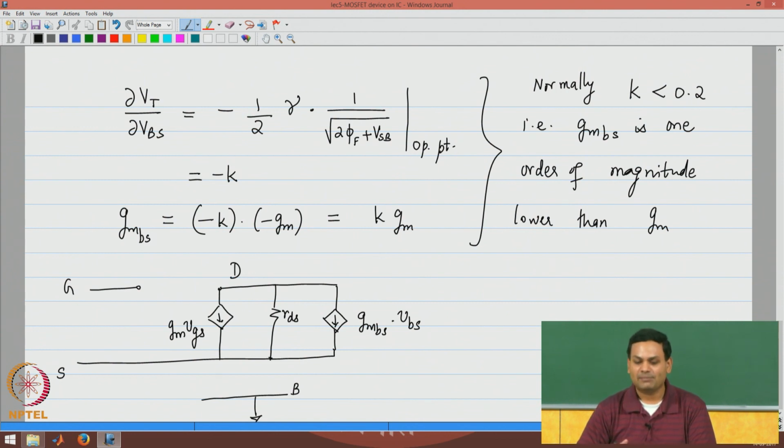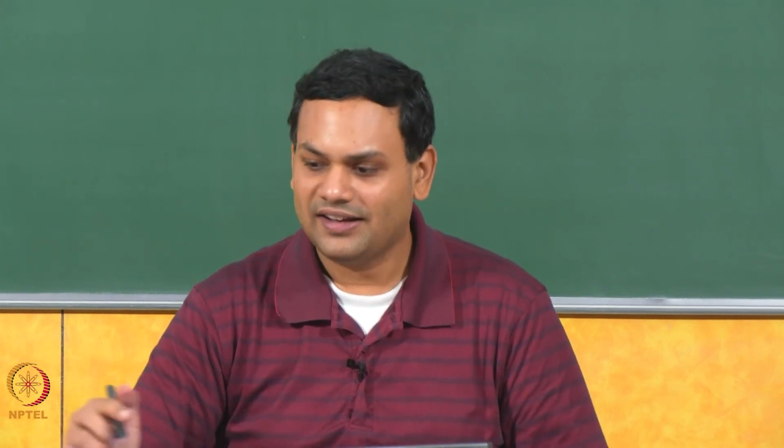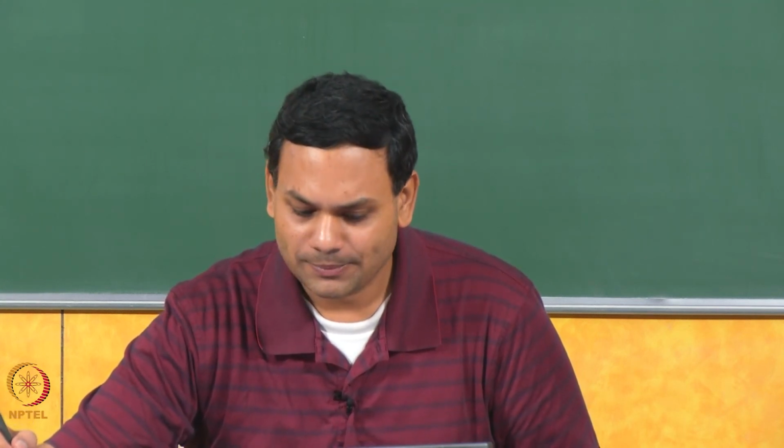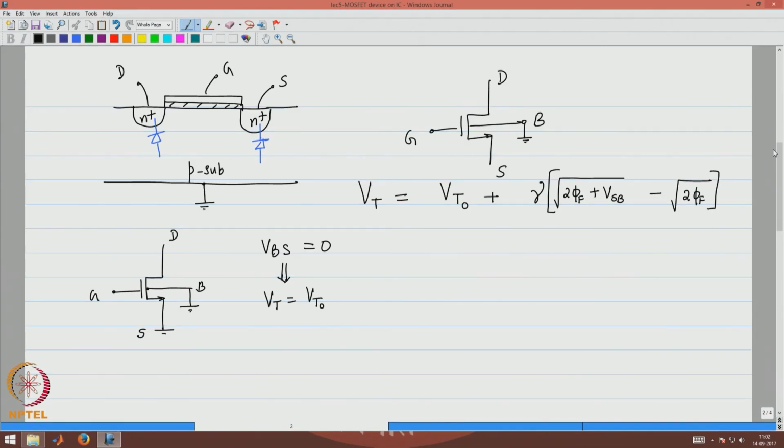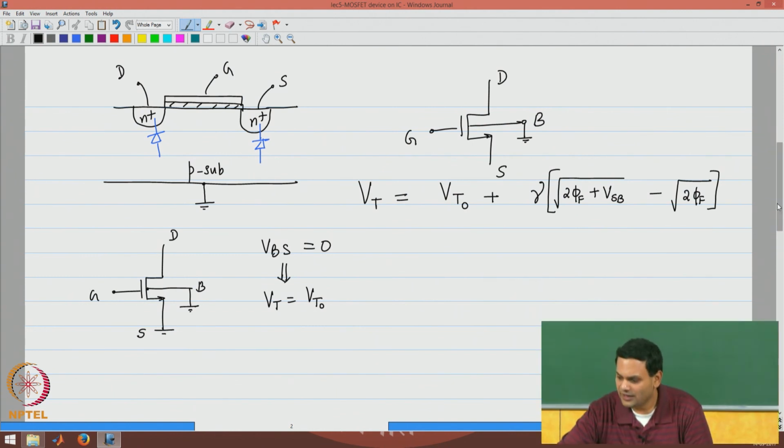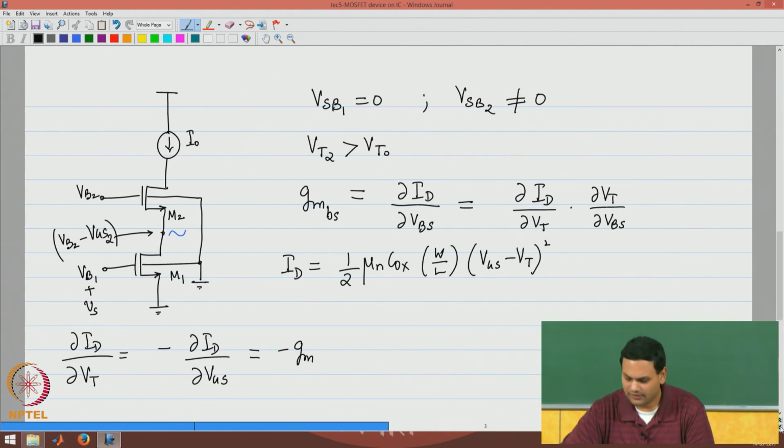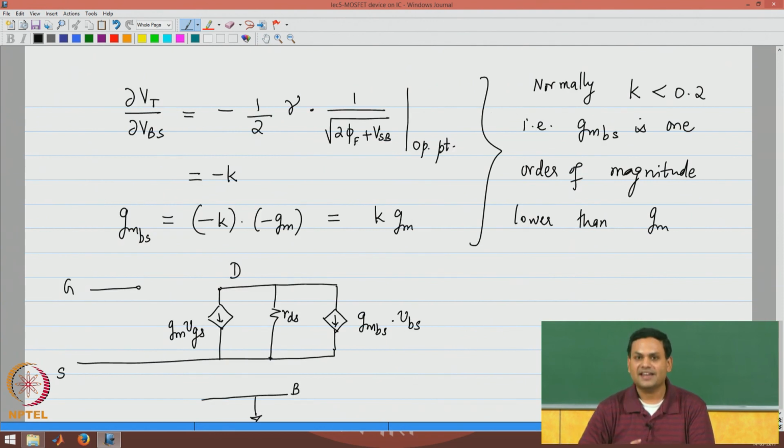Now, the same thing is valid even for PMOS transistors. So, PMOS transistors will also end up having the same small signal equivalent circuit. So, with that we will assume that most of the small signal effects in the device are taken care of. So, the low frequency model of the device that we will look at will consist of the three quantities GM, RDS and GMBS.